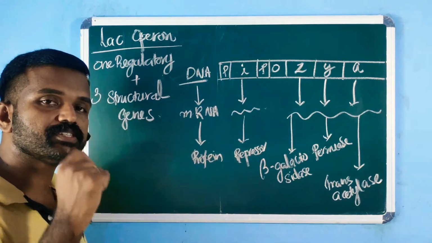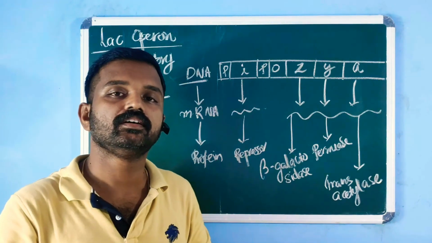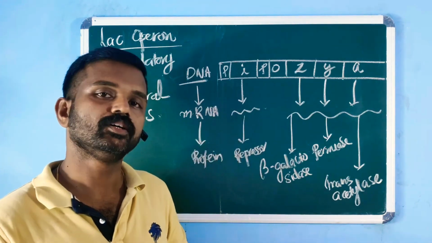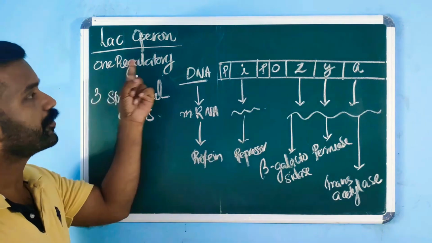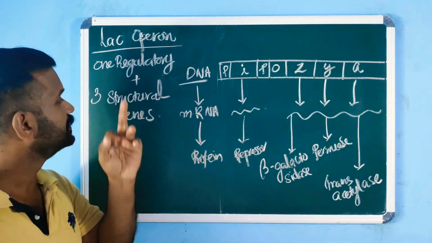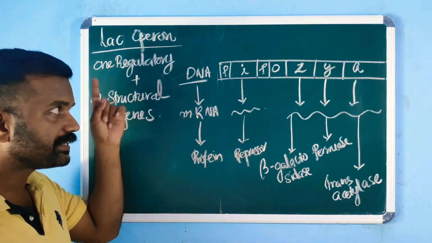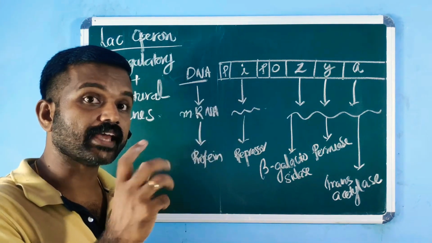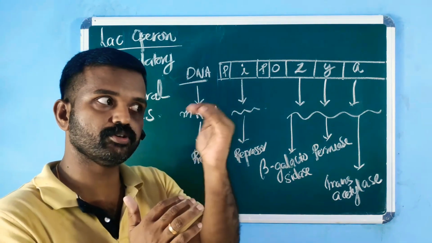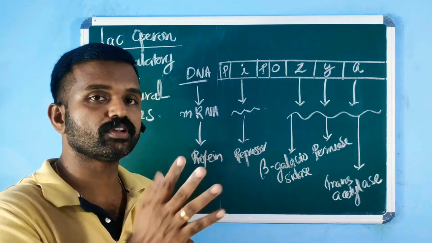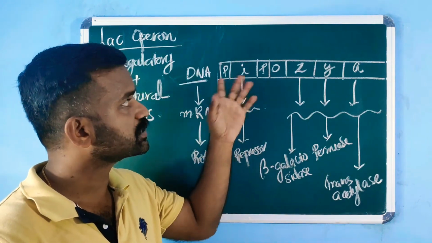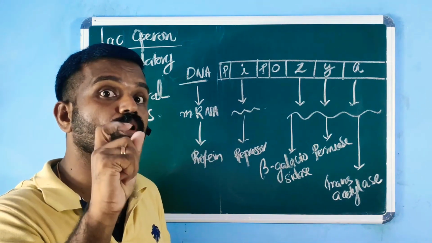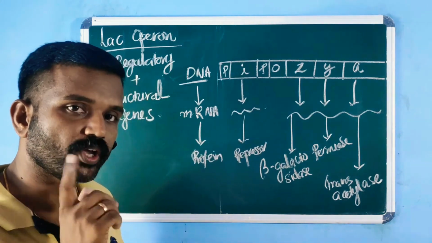This point is a previous year question, NEET. Lac operon consists of, that was the question. So the right answer is one regulatory gene and three structural genes. That regulatory gene is I. A regulatory gene can regulate the process either by producing an activator or by producing a repressor. Here, this I stands for inhibitor, as the repressor is also known as inhibitor.